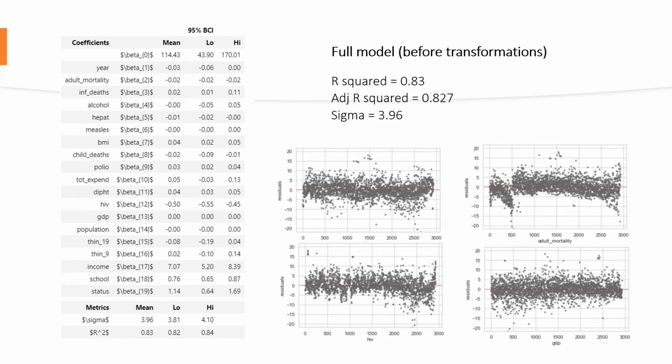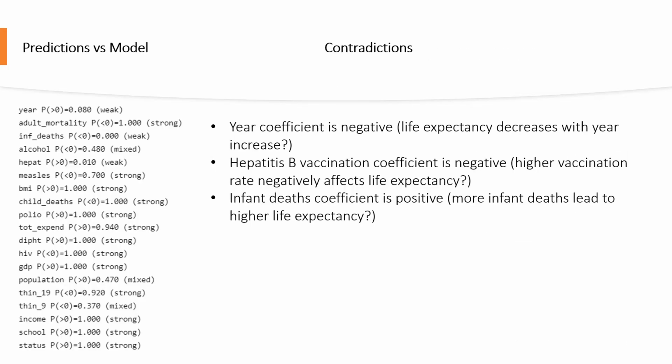So while performing the EDA analysis, I was also trying to come up with ideas of how I can improve this model. After running this model, I was trying to compare the predictions and what the model showed, and I found some mixed probabilities, but I found 3 of them that are weak and made no sense.